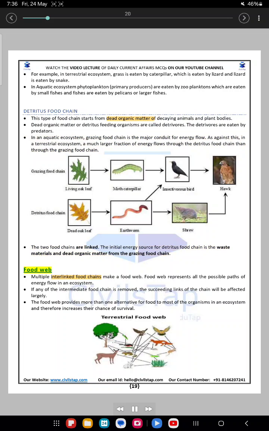Food web. Multiple interlinked food chains make a food web. A food web represents all the possible paths of energy flow in an ecosystem. If any of the intermediate food chains is removed, the succeeding links of the chain will be affected largely. The food web provides more than one alternative for food to most of the organisms in an ecosystem and therefore increases their chance of survival.